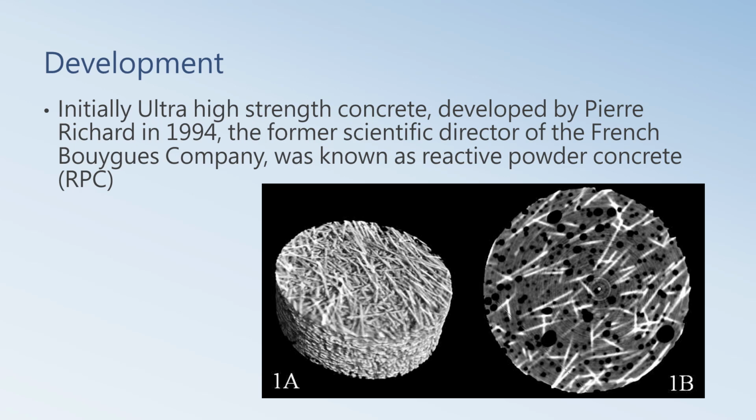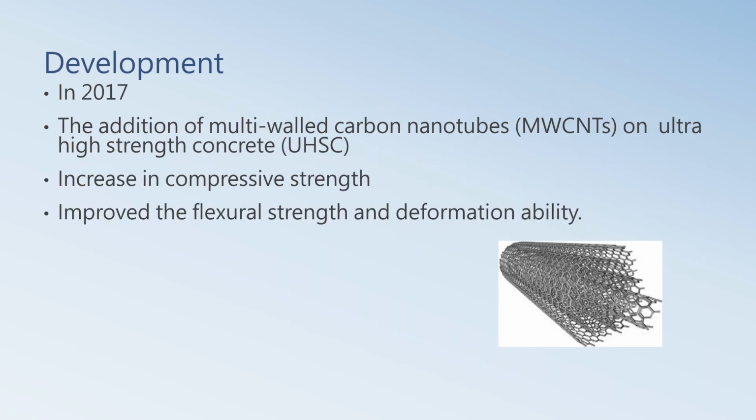So next, I will talk about the development of UHSC. Initially, UHSC was developed by Pierre Richard in 1994. The concept of UHSC comes from another type of concrete called reactive powder concrete. In 2017, some research showed that the addition of multiple carbon nanotubes on UHSC can increase compressive strength and flexural strength. Also, it can improve the deformation ability.